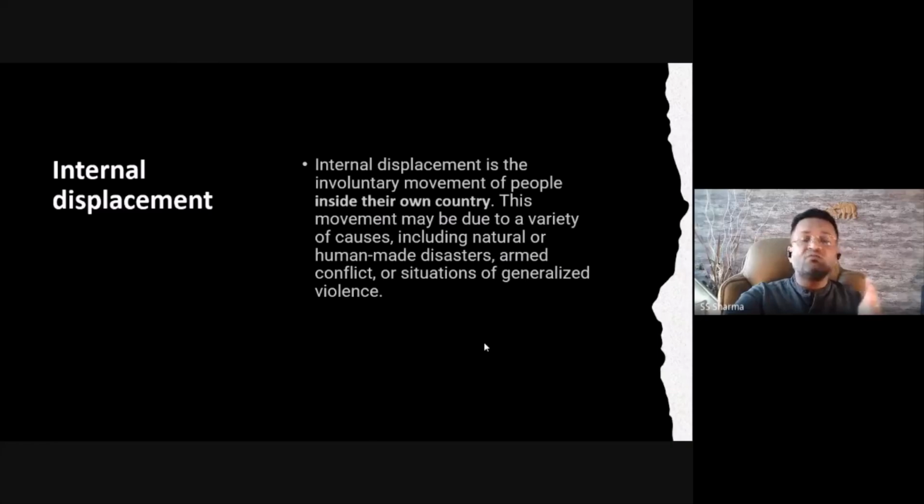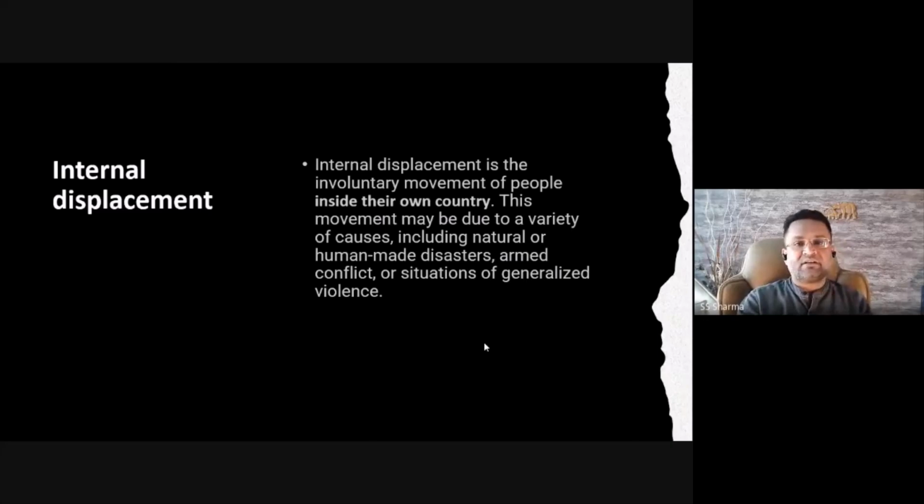They are forced to move precisely because certain conditions have arisen because of some kind of internal tensions, genocide, or persecution, and the movement is now not from one country to another country, but from one place to another place in the same country.